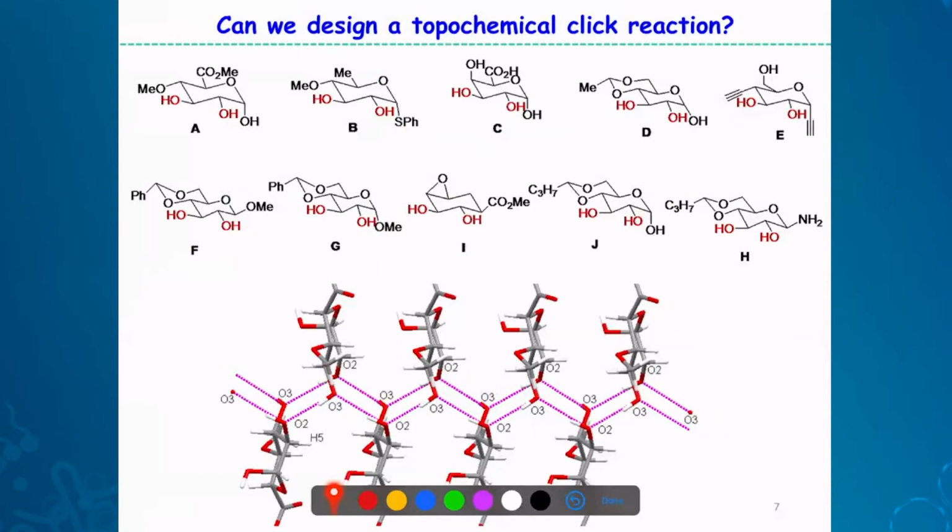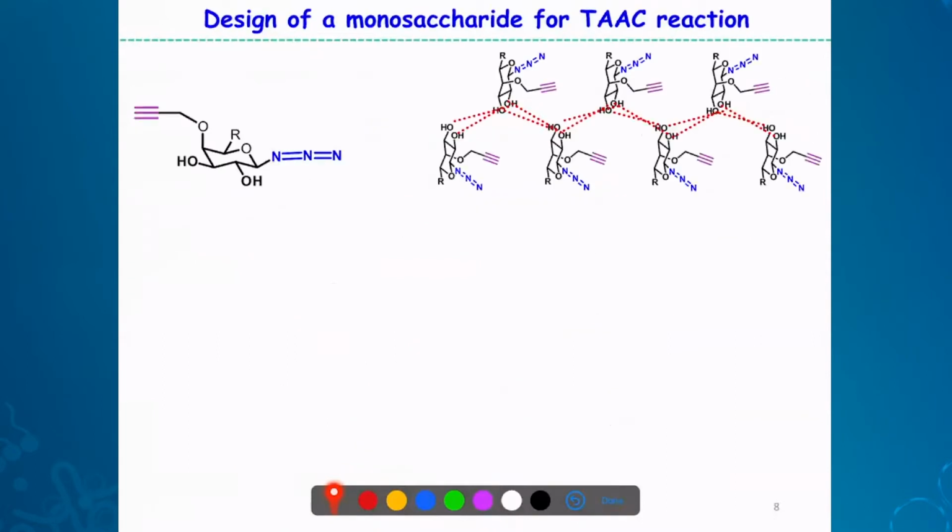Now this is what we want to use, and we want to make this kind of monomer having azide and alkyne having this important diol motif. And this is what is expected based on the CCDC data. And you can say it's a supramolecular fibril. It's a hydrogen bonded fibril.